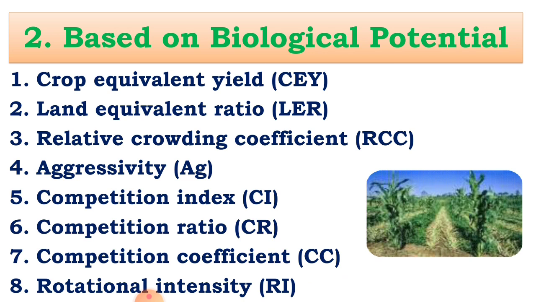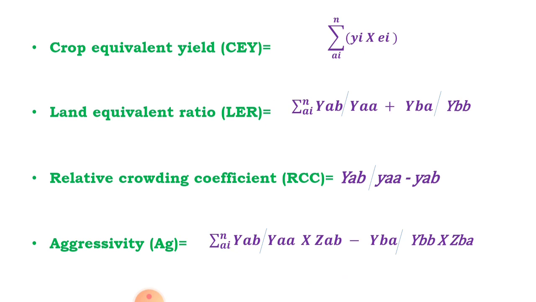These are again divided into 8 groups. This is the description and formulas of that potential. The first one is crop equivalent yield, also called CEY. The definition of crop equivalent yield is that the yields of different intercrops are converted into the equivalent yield of any one crop based on the price of the produce. That is called crop equivalent yield.